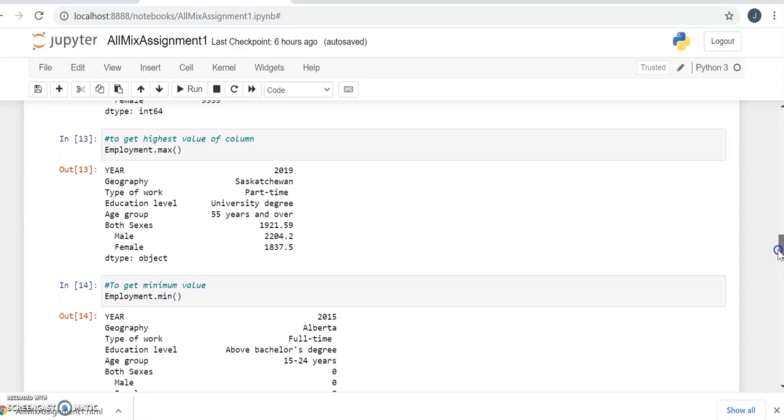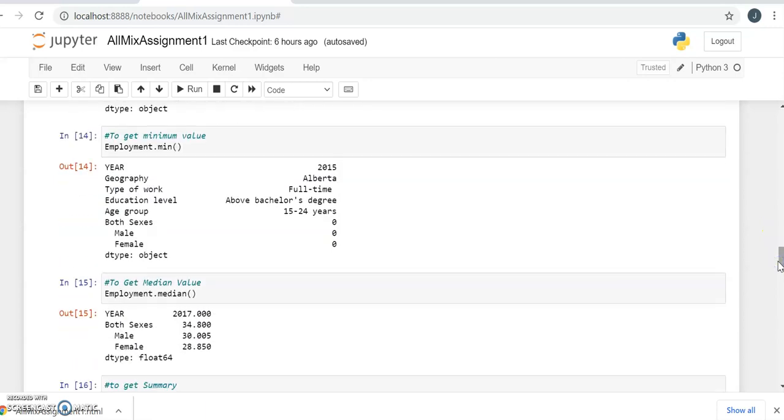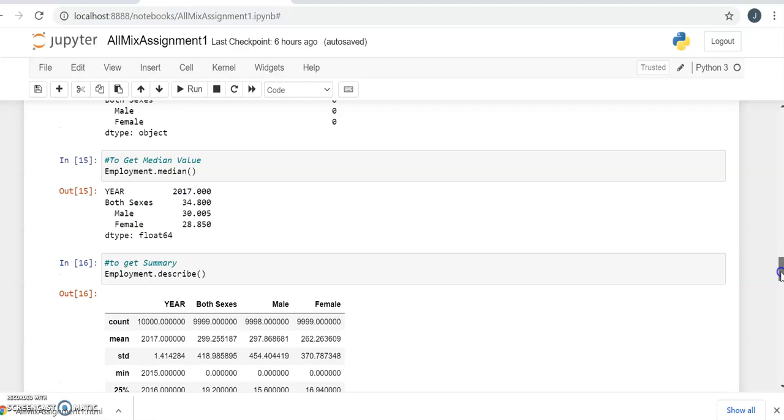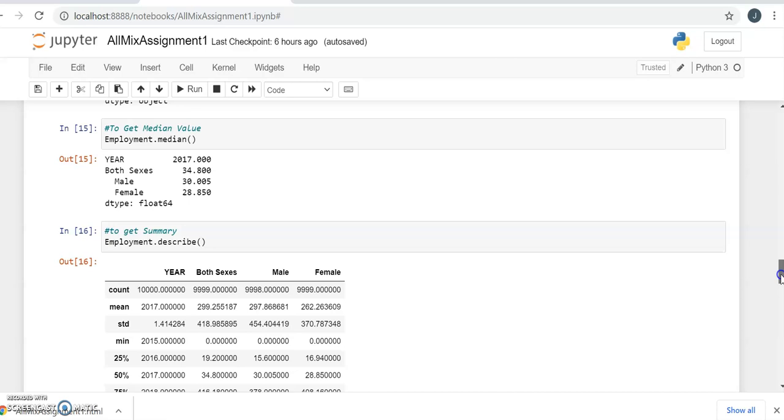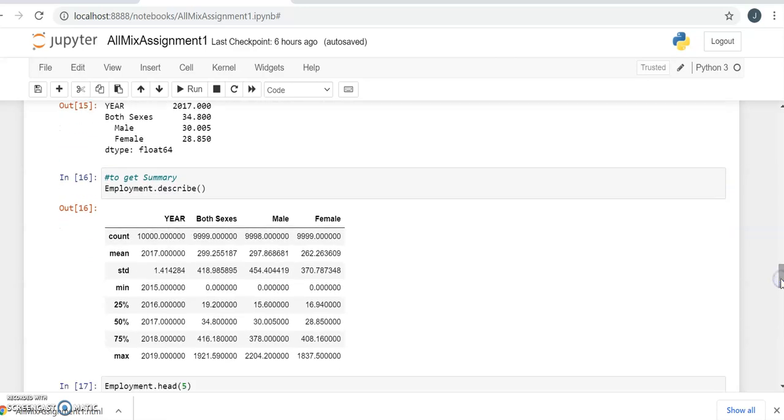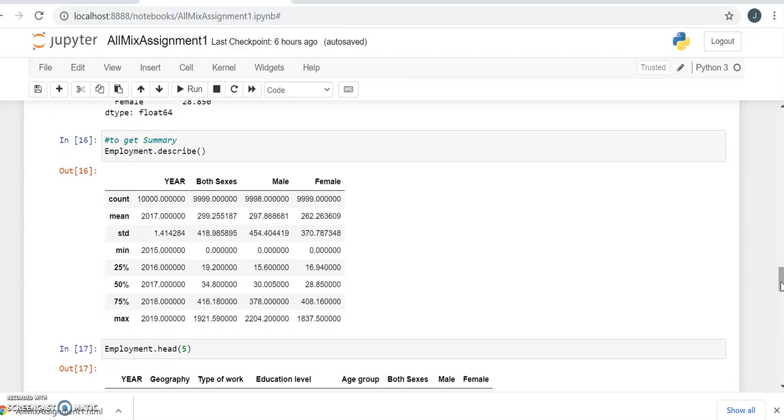And similarly employment dot minimum, so you can retrieve the minimum value of your data set. And median gives me the median value of the data set. So these are all the basic commands that we saw earlier. And the next is employment describe. So it gives me all the values, like minimum, standard deviation, mean, count, 25%, maximum, all these values in the describe function.